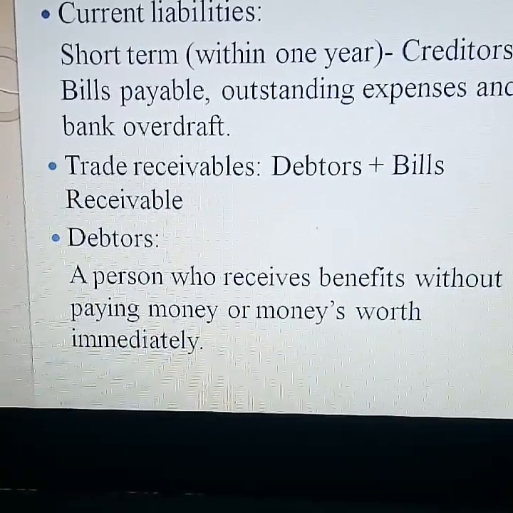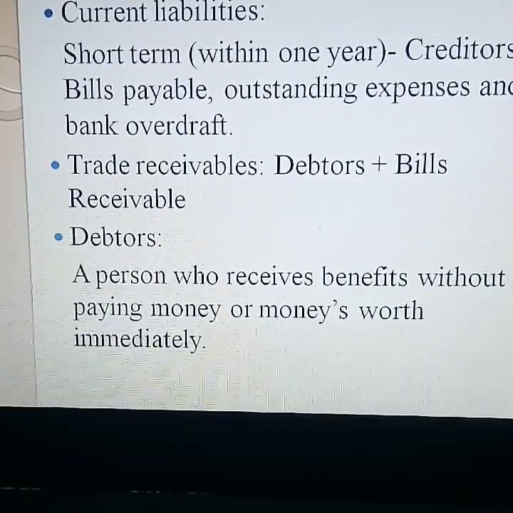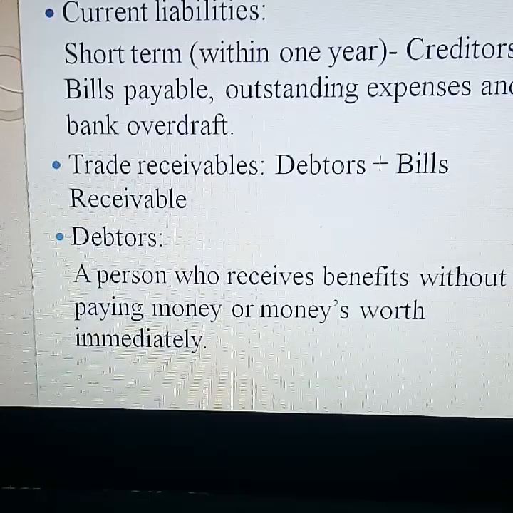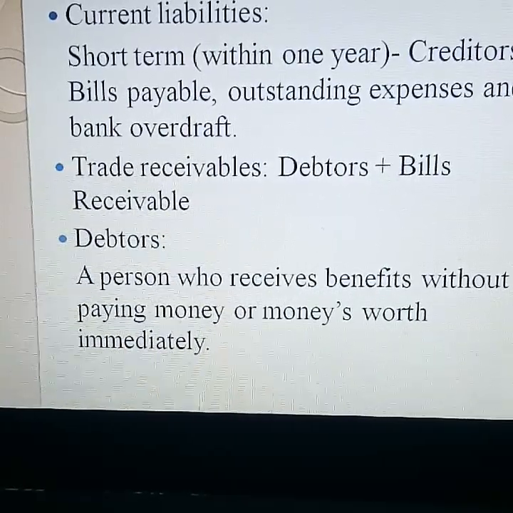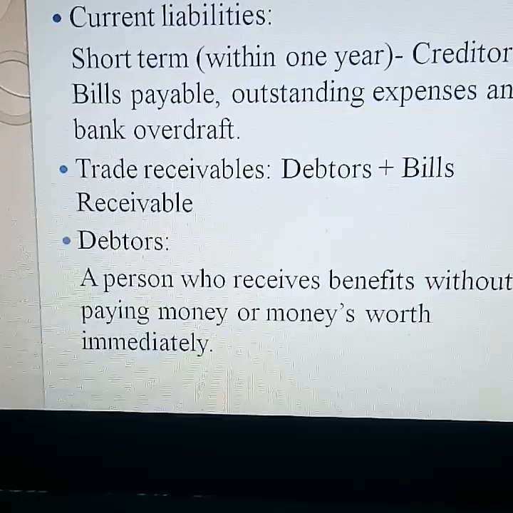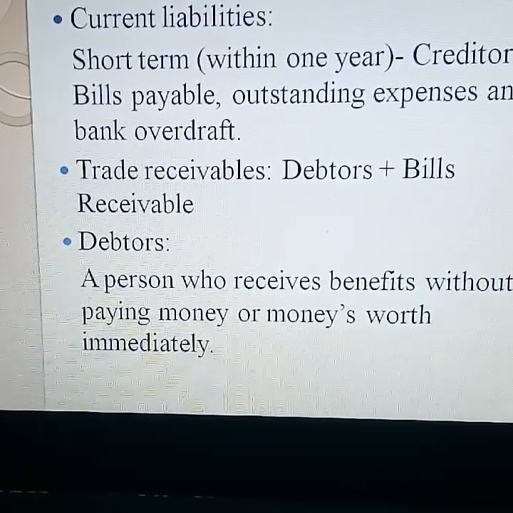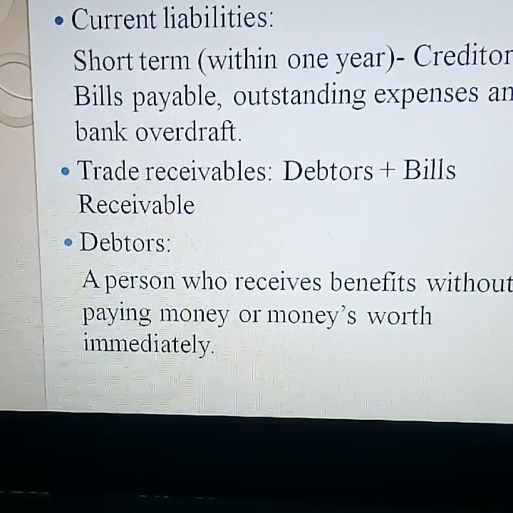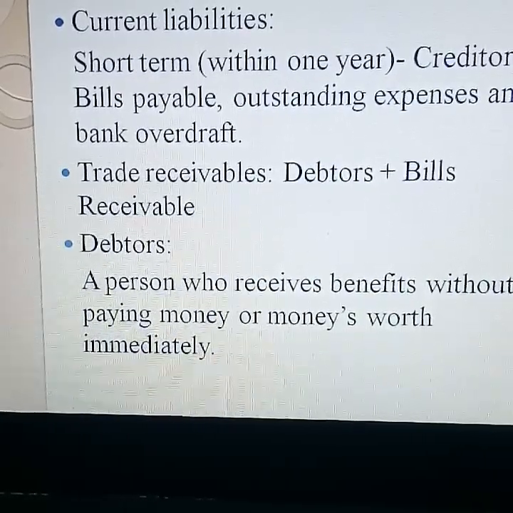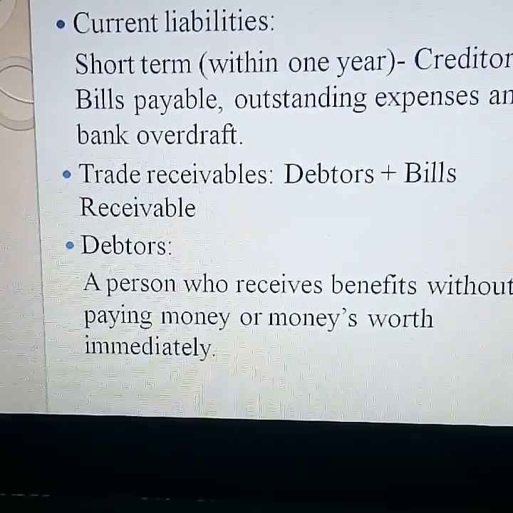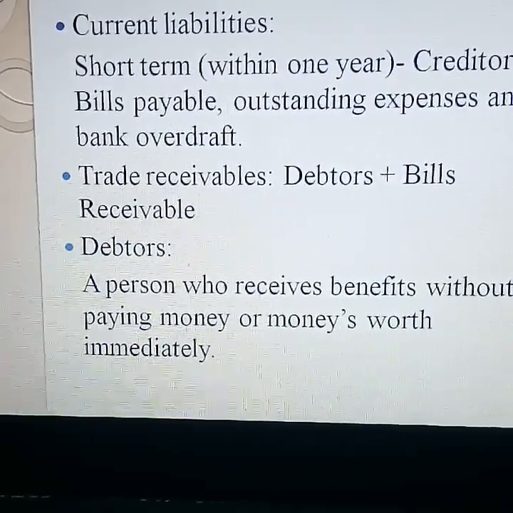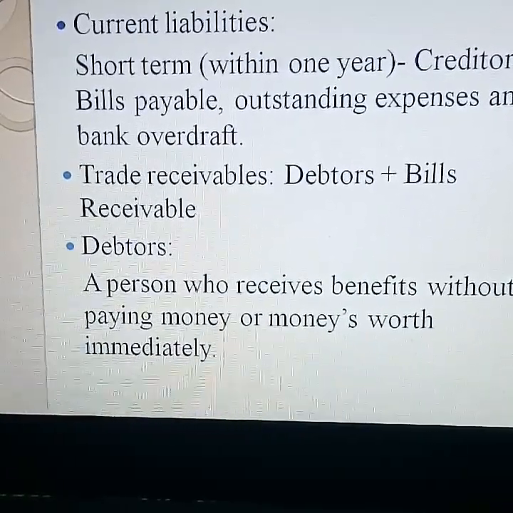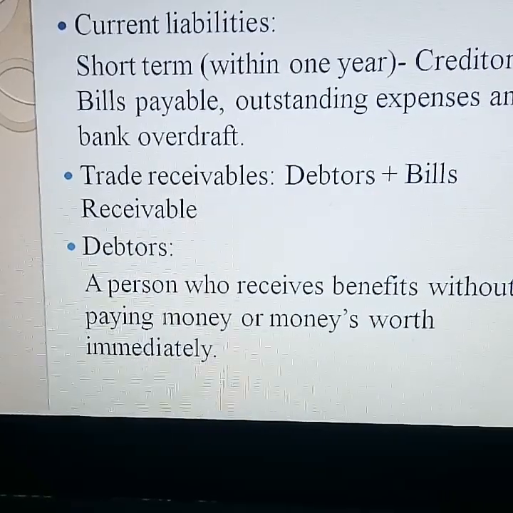The next one, trade receivable. It is a common term. It includes debtors and bills receivable. What is meant by debtors? A person who receives benefits without paying money or money's worth immediately is called a debtor. For example, if you went to a shop and bought a Parker pen for 250 rupees, you are not paying the amount immediately, but you will pay later. From the shop owner's point of view, the business point of view, you are an asset.